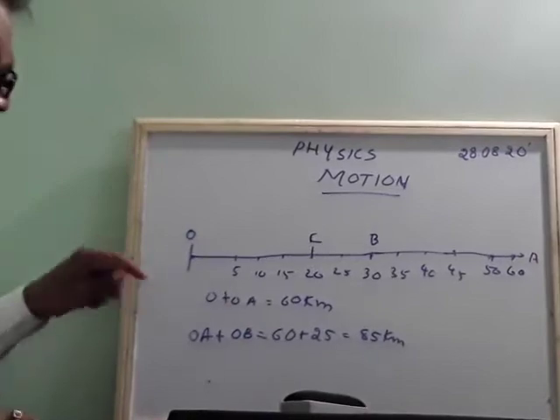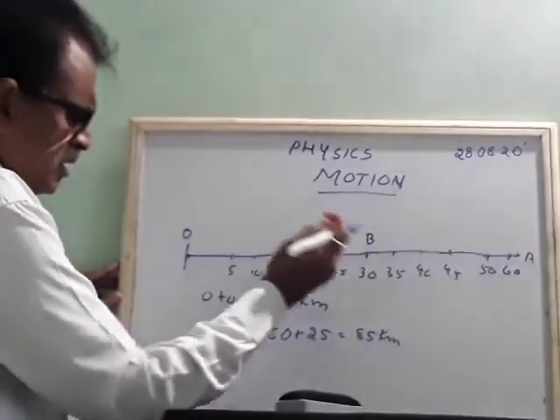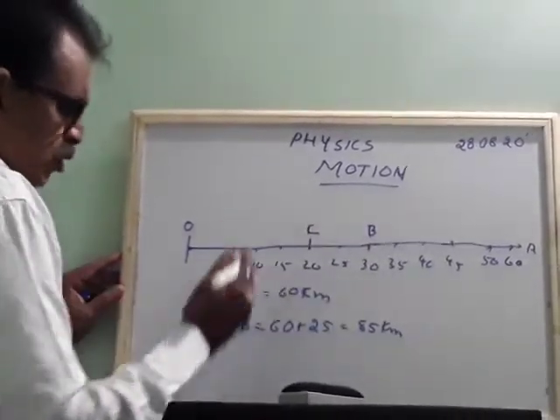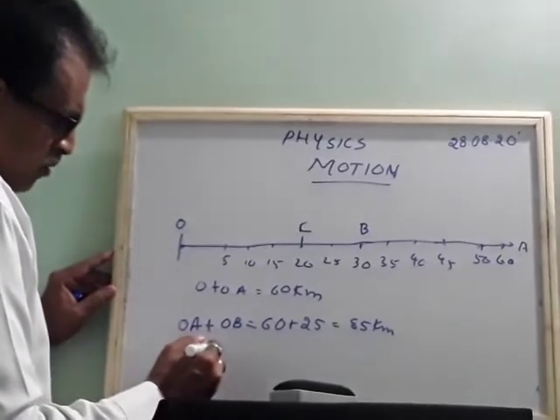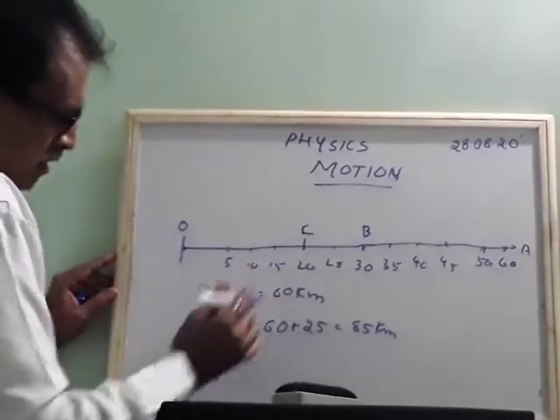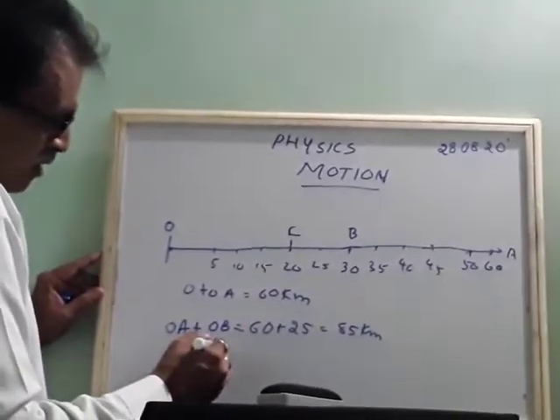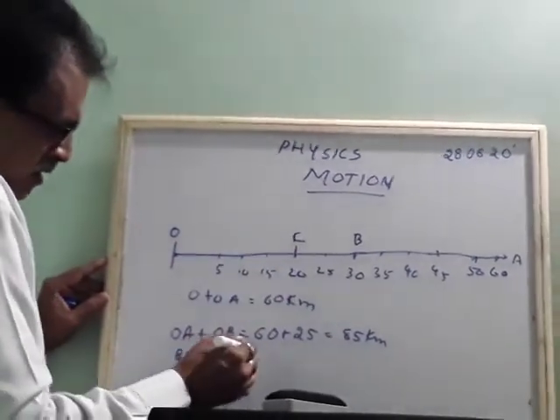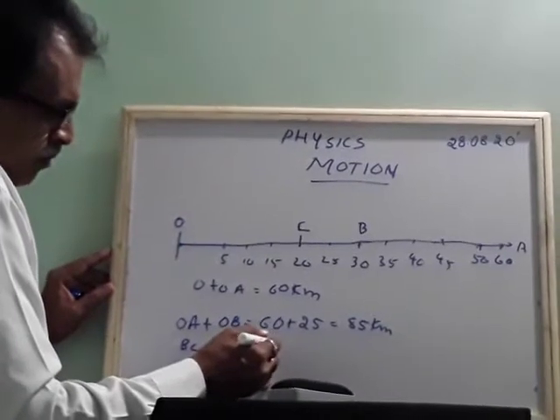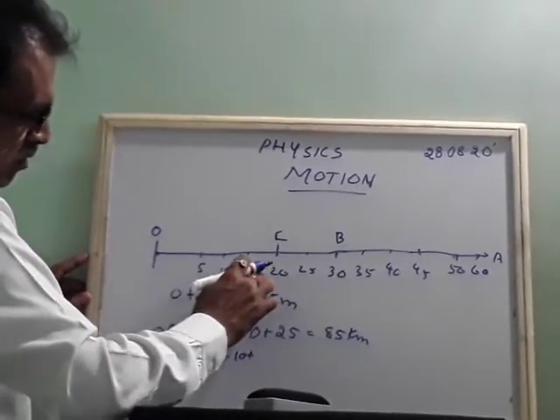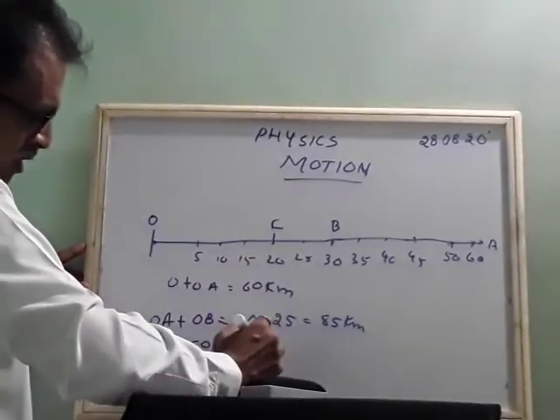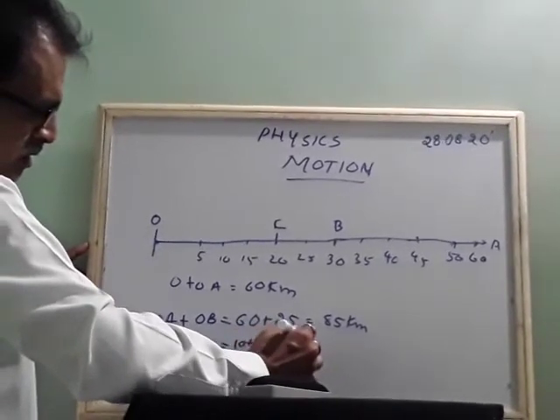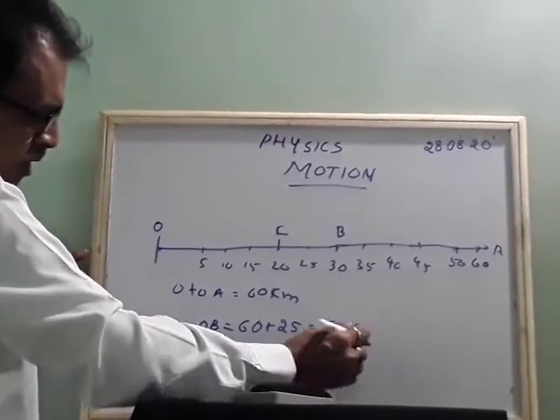Then again from B to C and C to O. From B to C, how much is it? 5, 10. And C to O, 5, 10, 15, 20. It is 30 kilometers.